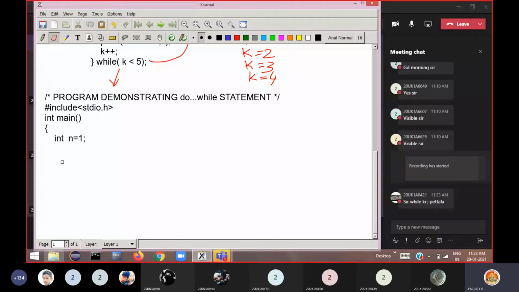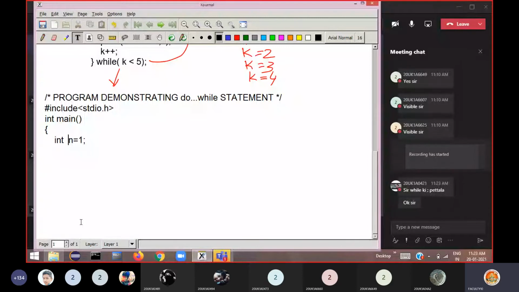Now I have declared a variable n is equal to 1. You can take the n value or you can call it I also. So what I do is I just print a message, say printf. The I value I am trying to print: I is equals to %d, then new line, comma, the I value I am printing here, I, then close.